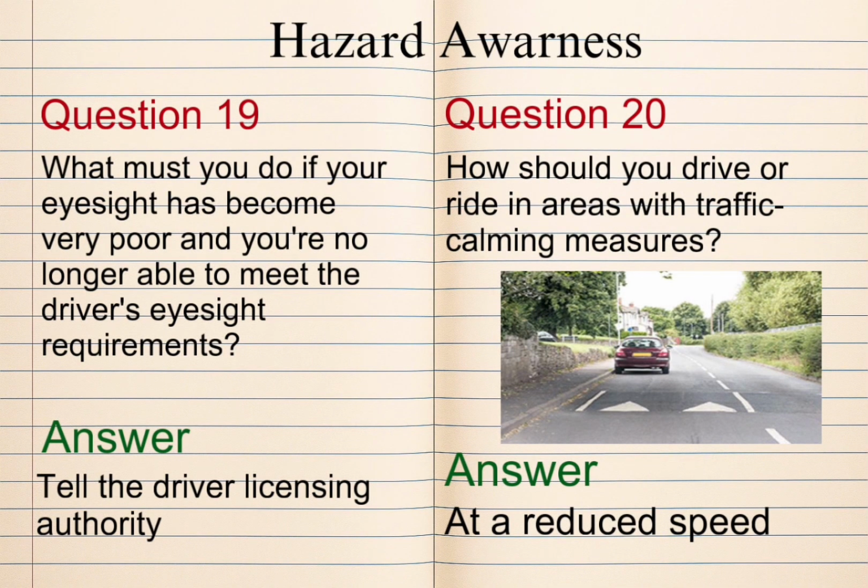Question 19. What must you do if your eyesight has become very poor and you're no longer able to meet the driver's eyesight requirements? Answer. Tell the driver licensing authority. Question 20. How should you drive or ride in areas with traffic calming measures? Answer. At a reduced speed.